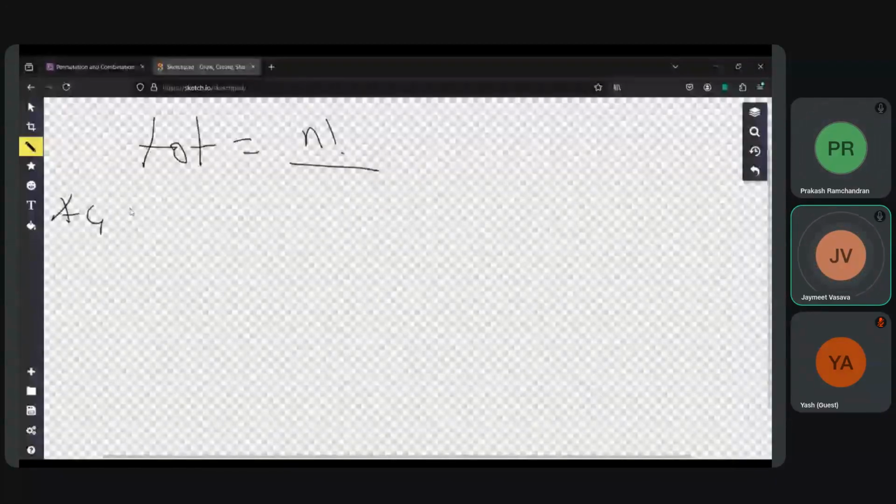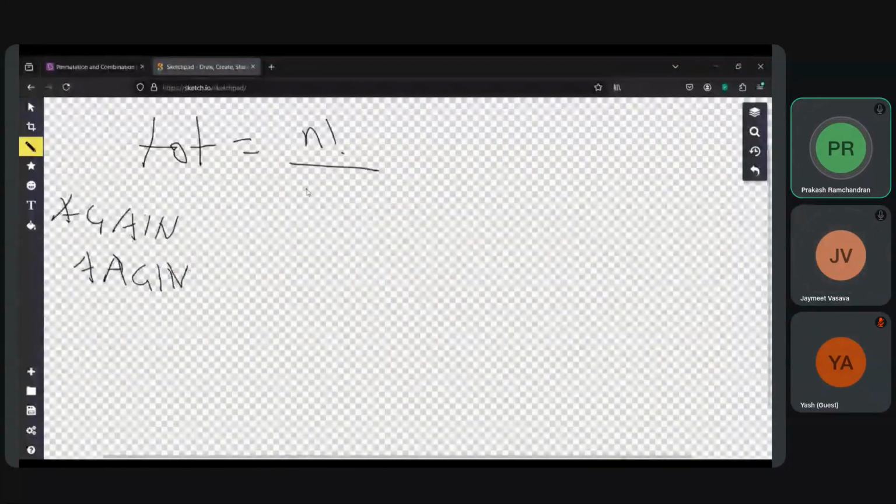If we arrange in alphabetical order, double A. My question was the formula does not seem to match here. No, this is for the total permutations. So the total number of letters we have is 5, and out of that, A appears twice, so 2 factorial for that, then 1 factorial for every other letter.